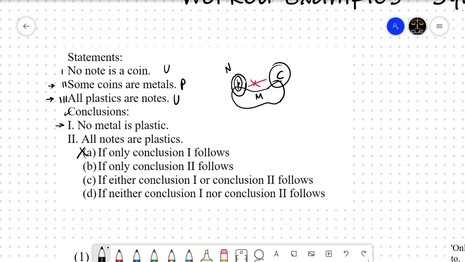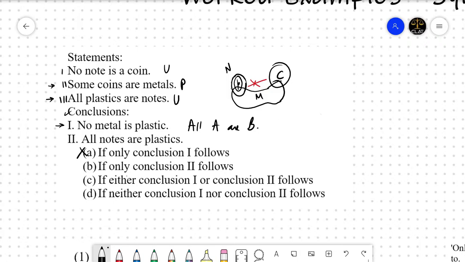Conclusion 2 says all notes are plastics. Achha. All plastics are notes. All A are B. From here we cannot conclude that all B are A. This is not a valid conclusion. Right. All women are mothers. Sorry, all mothers are women if I say.